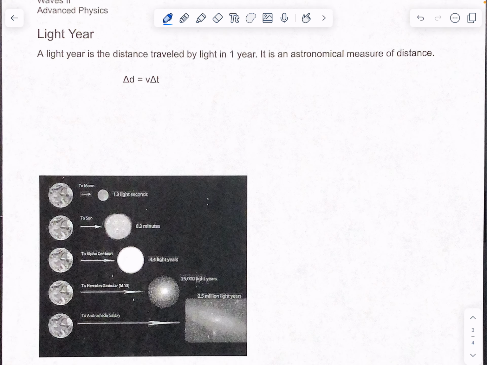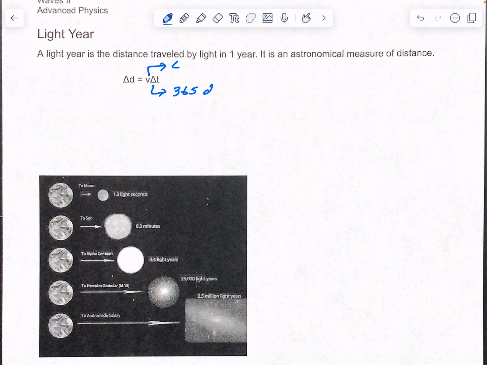Now, a light year. A light year is the distance traveled by light in 1 year. It's actually a unit of distance. We're going to show you how they figure out what a light year is. Your velocity is going to be the speed of light, which is c. For time, we're not going to use 1 year, because our velocity is in meters per second, so we need to figure out how many seconds there are in 1 year.